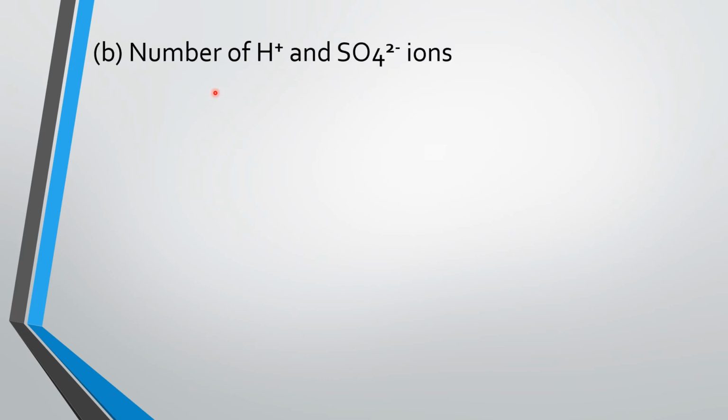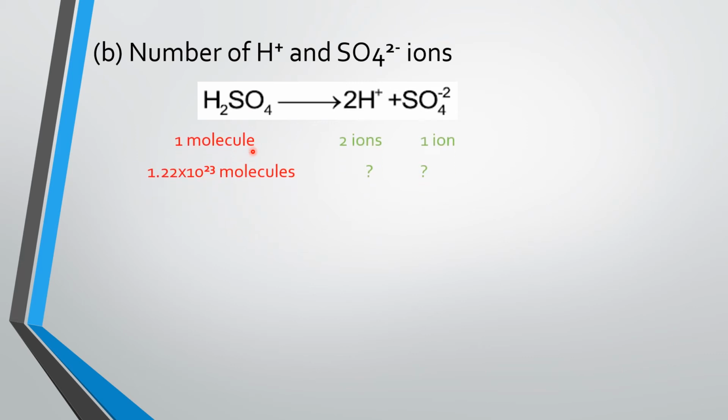Second part of the question is we have to calculate the number of hydrogen ions and sulfate ions. Again we will write down the balanced equation, and this equation shows that 1 molecule of sulfuric acid produces 2 hydrogen ions and 1 sulfate ion. And as we have calculated in the previous slide, the number of molecules of sulfuric acid are these. So these molecules of sulfuric acid will produce how many hydrogen ions and sulfate ions.